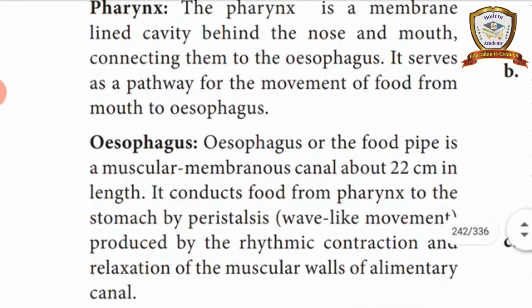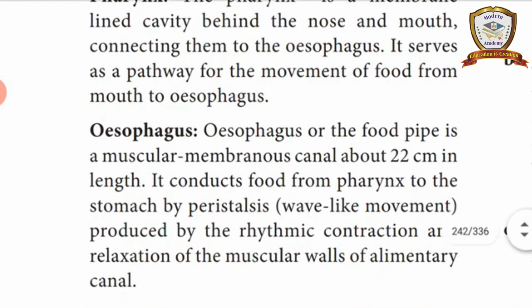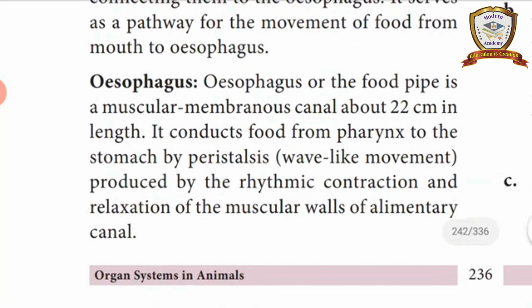Next one is the esophagus. The esophagus is otherwise called the food pipe. It is a muscular tubular structure. The length of the esophagus is 22 centimeters.